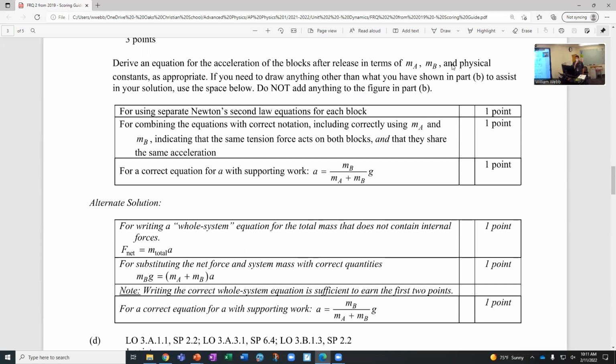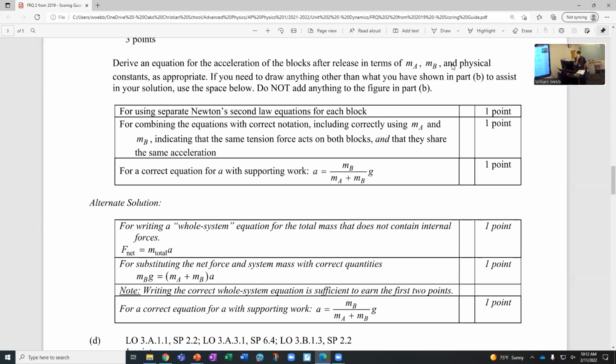I also noticed when I was grading your test that there was one question where you had to do that, and a lot of students came up with an equation, but it wasn't with the correct terms. So you'd have to be careful about that. They give you two ways to solve it. One is using Newton's second law for each block, and then combining the equations with the correct notation, and then correctly using MA and MB since those are required terms, and then coming up with the correct equation. So 1 point for the correct equation, 1 point for using Newton's second law on each block, 1 point for using the correct terms. Okay, Ashley, have a question?